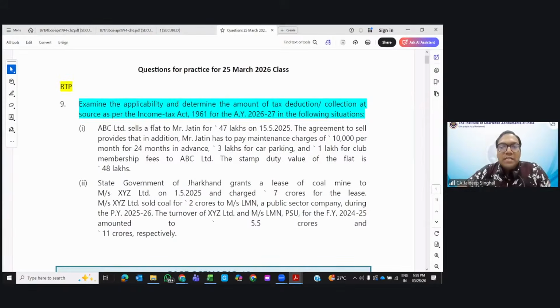Okay. ABC Limited sells a flat to Mr. Jatin for 47 lakhs on 15th of May 2025. The agreement to sell provides that Mr. Jatin has to pay maintenance charges of 10,000 per month for 24 months in advance, 3 lakh for car parking, and 1 lakh for club membership fee, and the stamp duty value of the flat is 48 lakh. Tell me whether TDS is applicable or not.